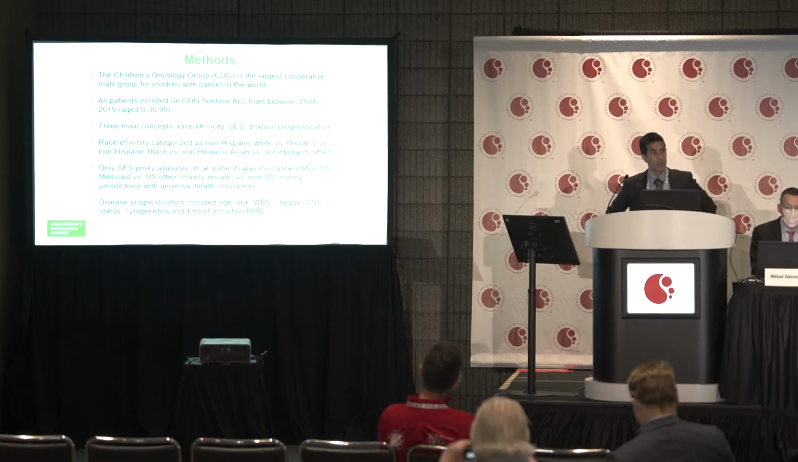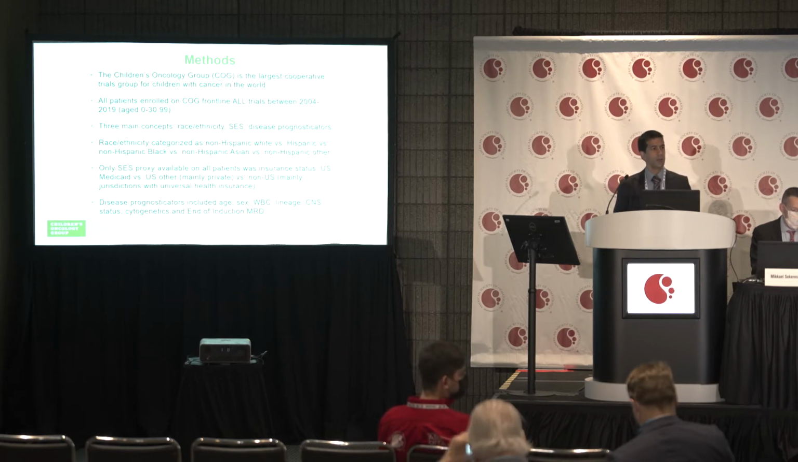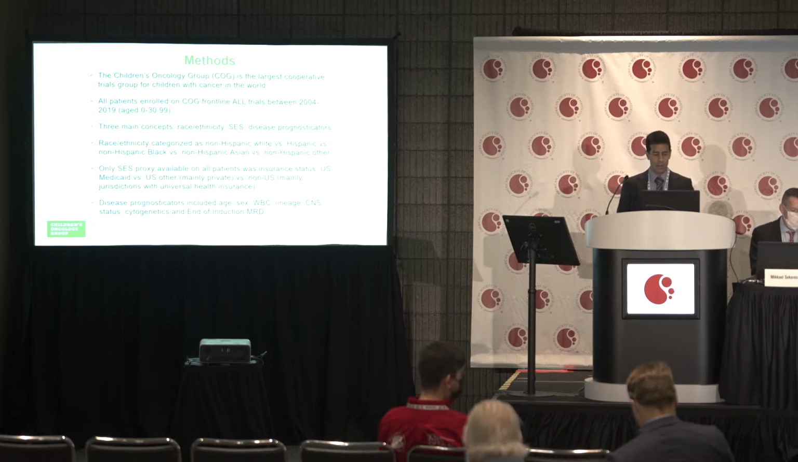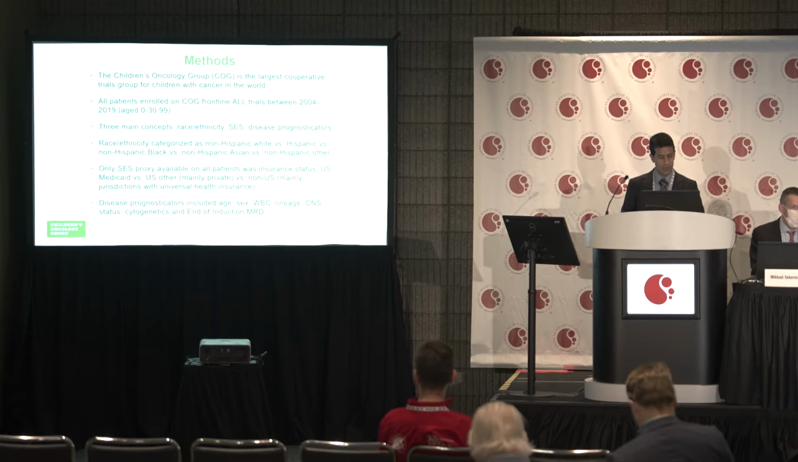To do so, we used data from the Children's Oncology Group, or COG. COG is the largest cooperative trials group for children with cancer in the world. And we assembled a cohort of all patients treated on COG frontline ALL trials over a 15-year period. We then defined three main concepts: race and ethnicity, socioeconomic status, and disease prognosticators. Race and ethnicity was categorized in the way that you can see on the slide.